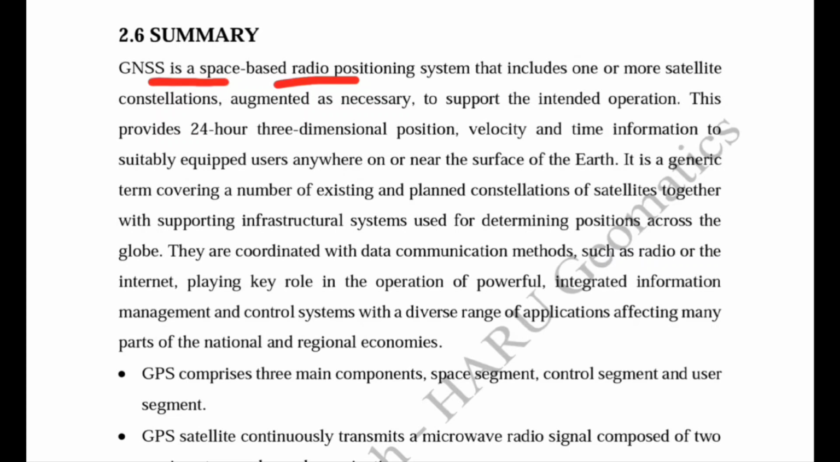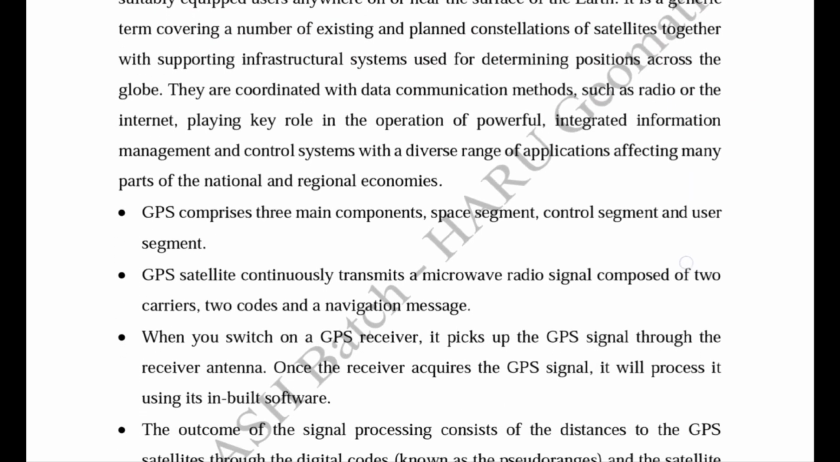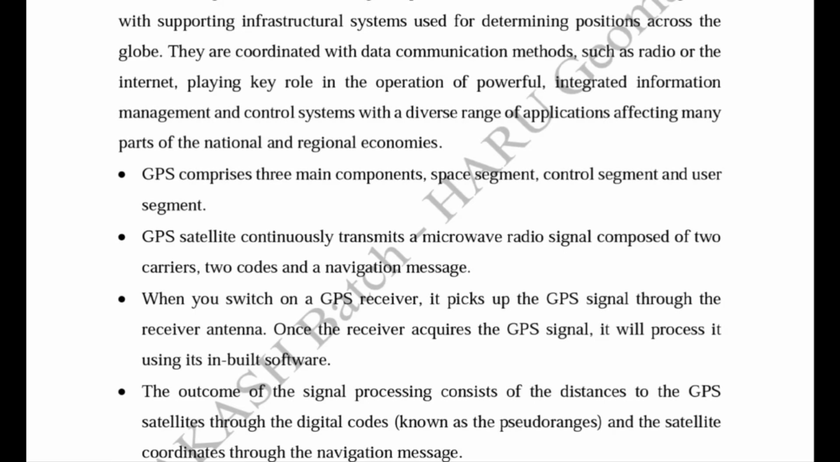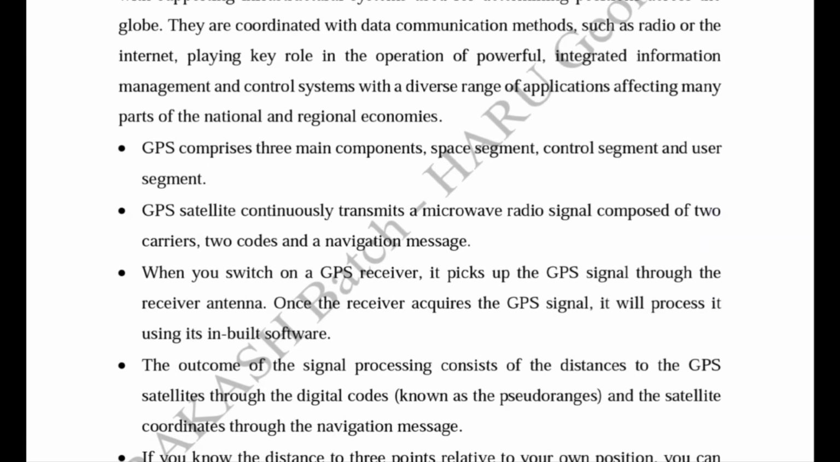So it has global coverage, and national and regional economies are also affected by the GNSS system. Now if we compare GPS, it has three main segments. One is the space segment, which considers the satellites. Second is the control segment, which considers the monitoring system and master control station. And the user segment consists of the GPS receivers, which receive the transmitted signals from the satellites. So GPS and all the GNSS examples comprise these three main components.